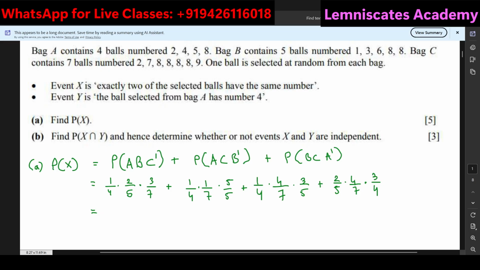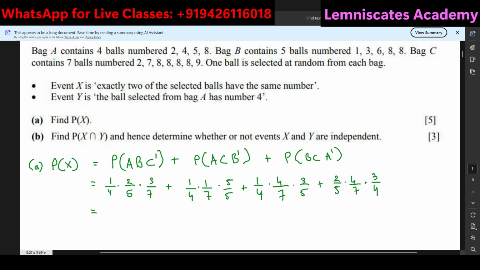So now let's see what we get when we calculate this. If I take out my calculator, on the top it is 1, 2, 3, and in the bottom it is 4, 5, 7. The bottom numbers 4, 7, 5 are common. So I'll just do 1 divided by 4 times 5 times 7 as a common factor. And for the numerator, I can just keep on multiplying things.